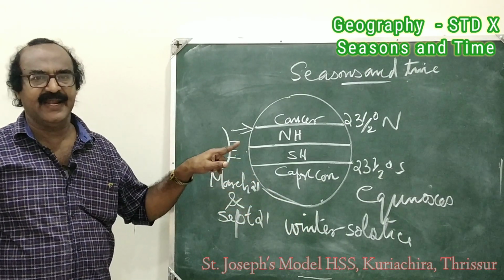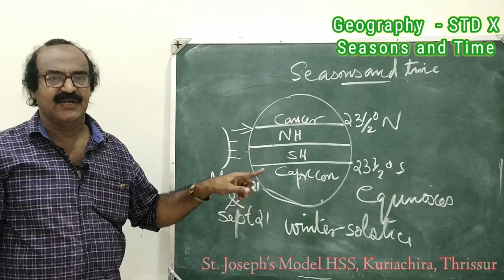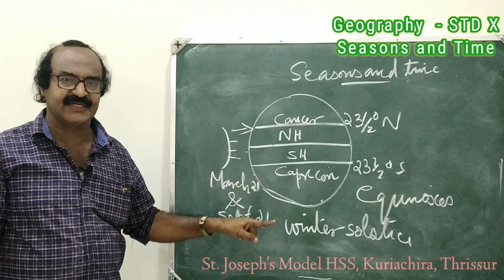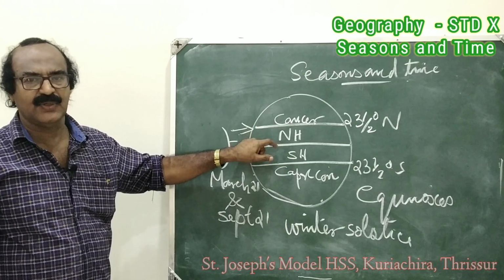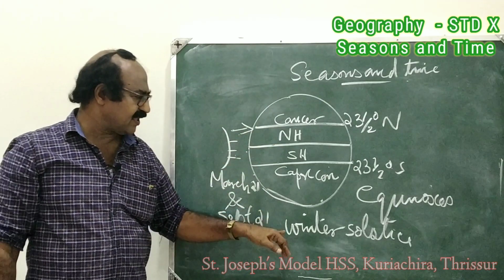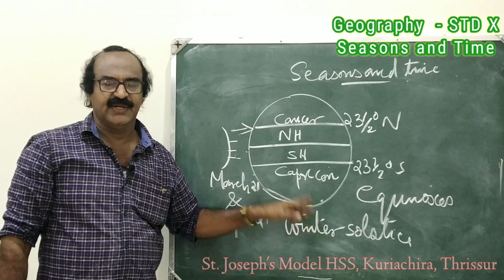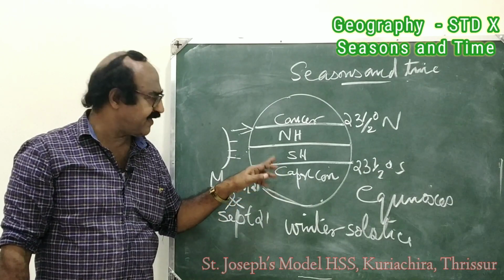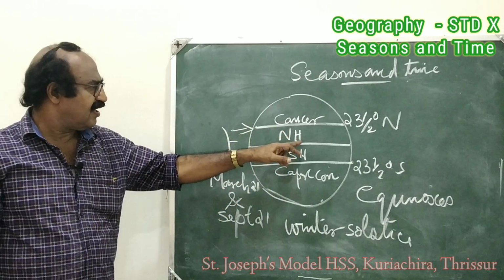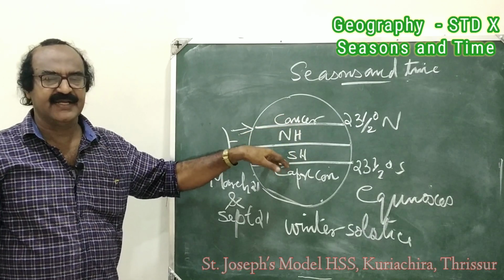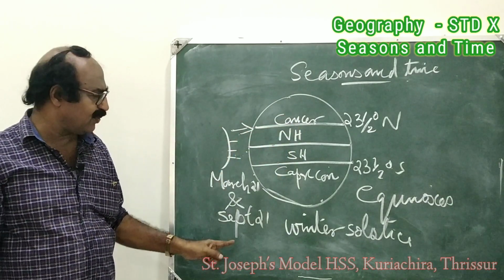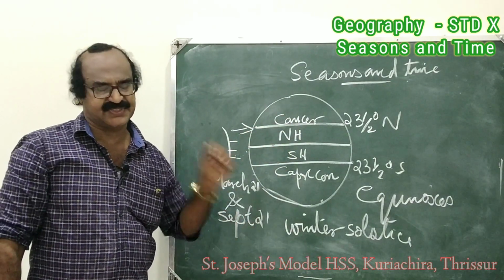Longest night and shortest day is happening in the northern hemisphere. During the winter solstice, northern hemisphere is getting longest day and shortest night. This is the peculiarity of winter solstice.